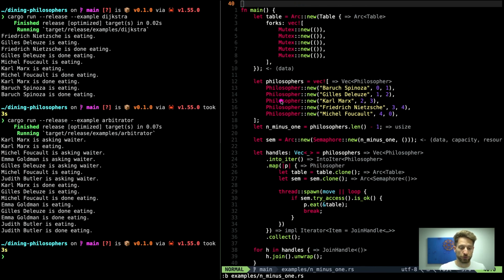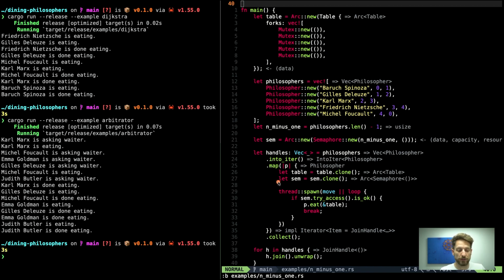Just to show you again that here we are misconfigured, and now we get to our semaphore. We are setting up our semaphore again behind an Arc, because we have to share it between multiple threads. Here we instantiate our semaphore. We compute the n-1. So here you can see we do the length of philosophers minus 1. And again, the unit type, because all we care about is limiting the number of philosophers eating and nothing more.